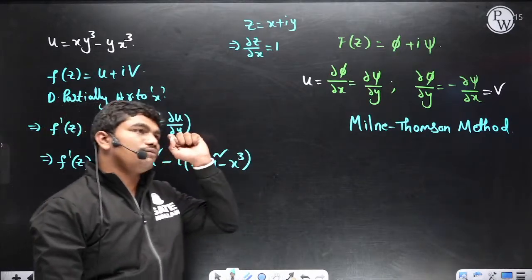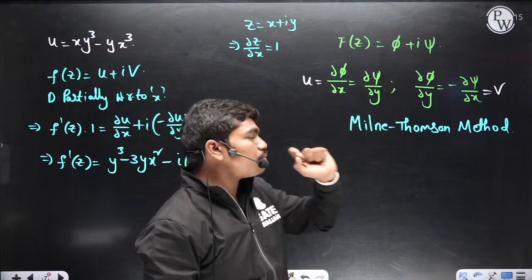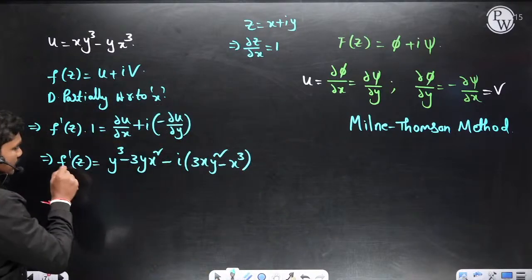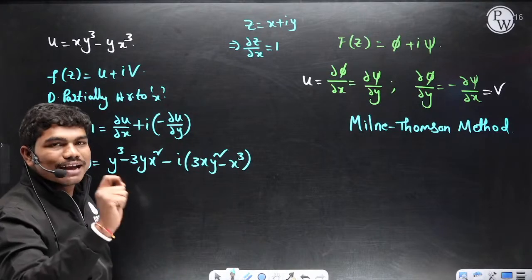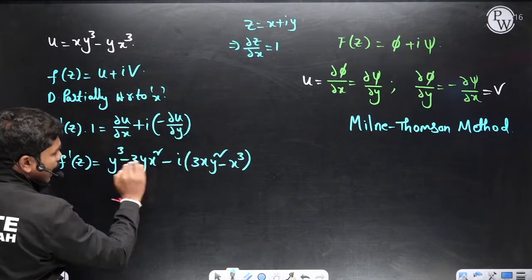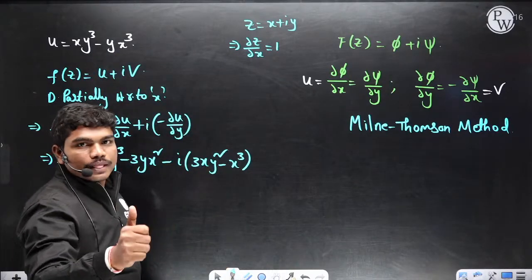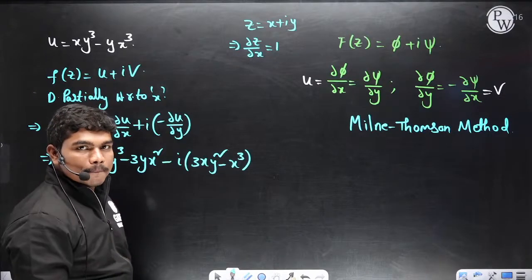Yes or no? Yes. Very good, correct. So please type in the chat box. Can I say f dash of z is equal to this value? Did you all understand till this point? Yes or no? I have just done partial differentiation and I have replaced it here. Clear? Yes or no? So type in the chat box.